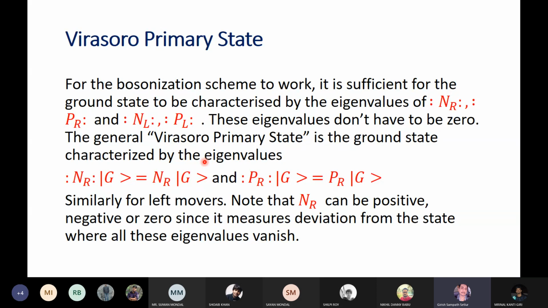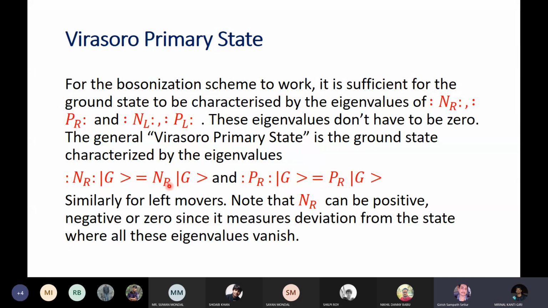The Virasoro primary state is one where the normal ordered number of right movers has an eigenvalue which is non-zero, and notice that this can be either positive or negative. NR need not be positive. Positive means there are more fermions than the original ground state where all the negative energies are occupied.